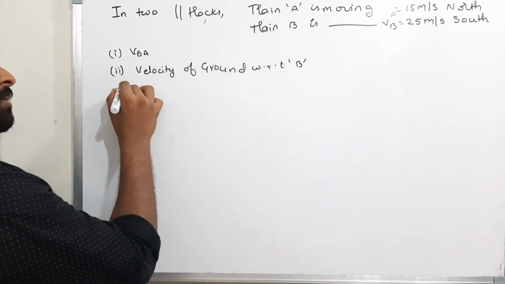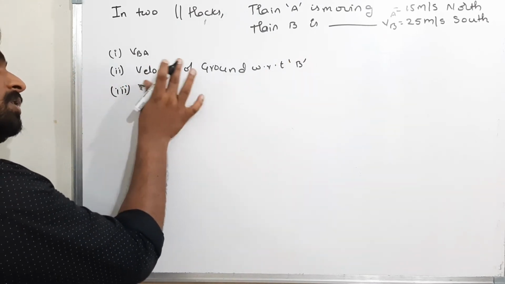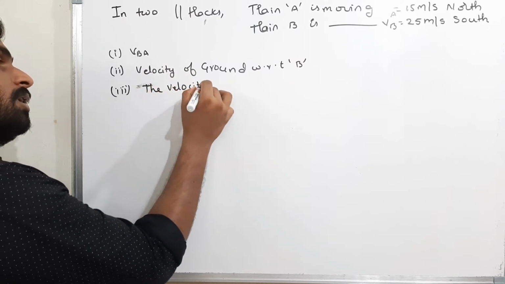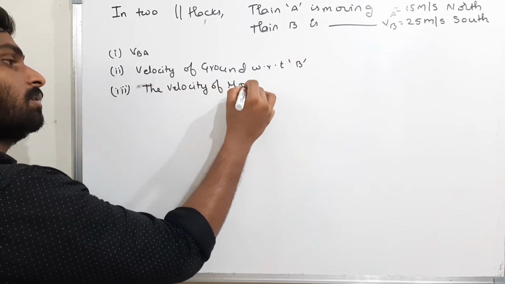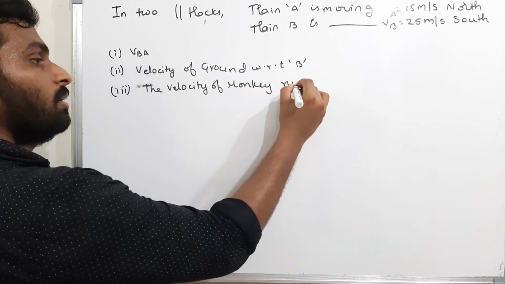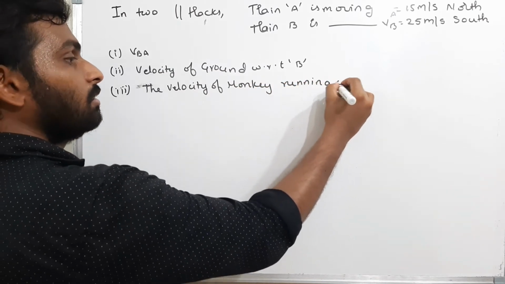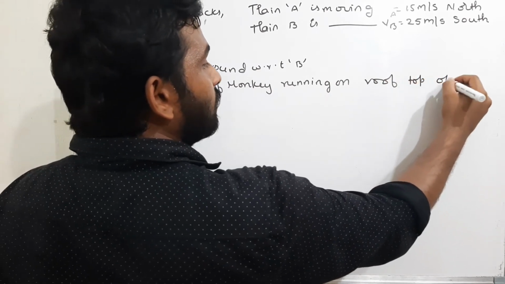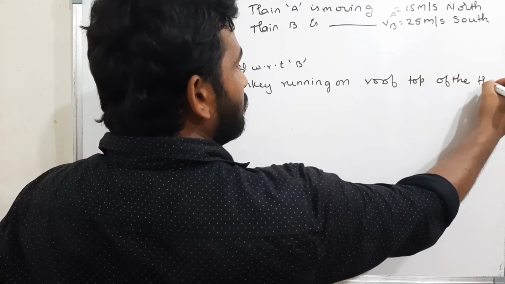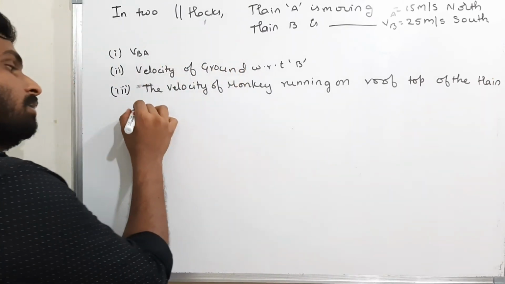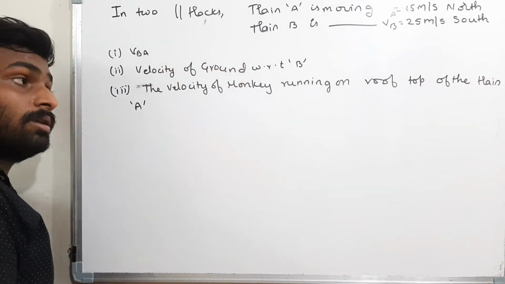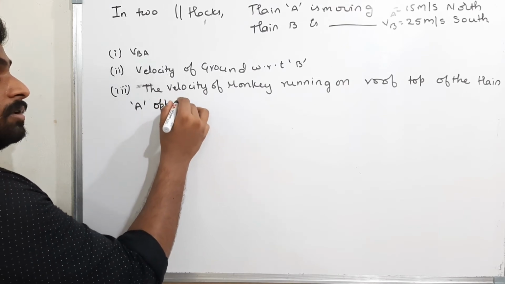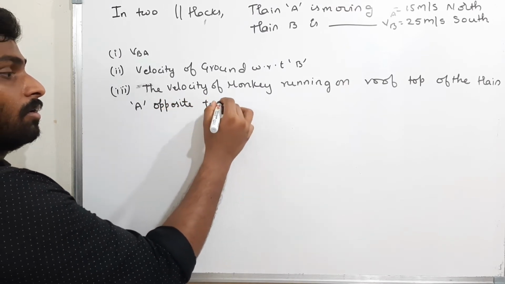And next one, the velocity of the monkey running on the rooftop of the train A, running opposite to the motion.